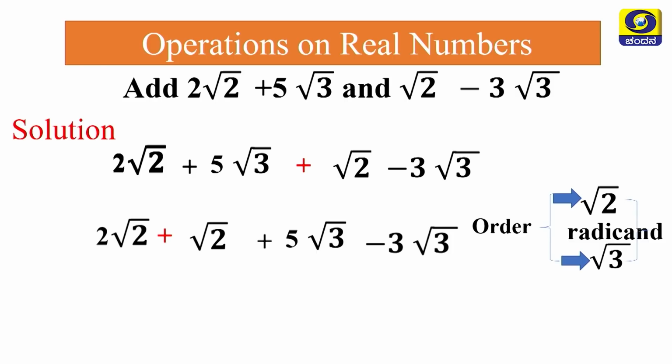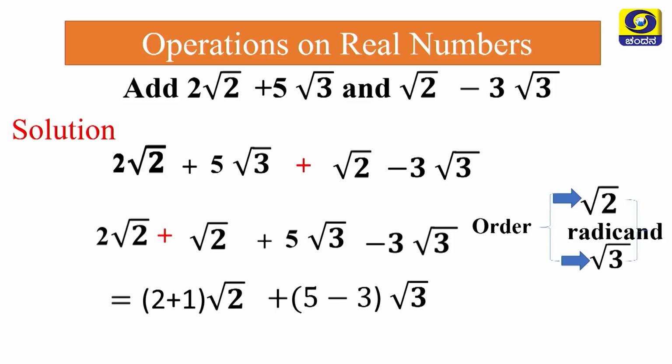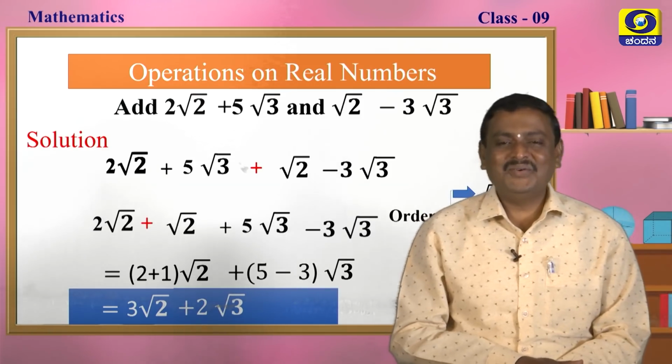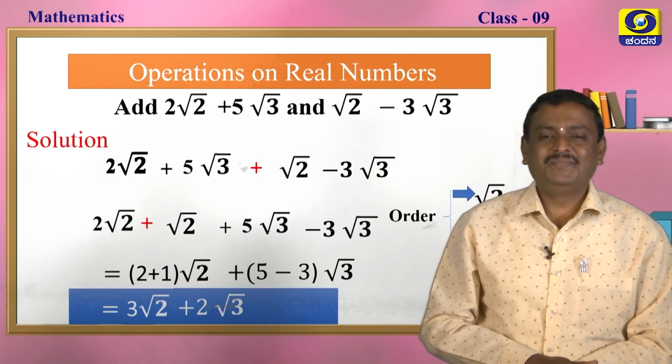Observe here, in the first group root 2 is common, in the second group root 3 is common. So, take root 2 as common in the first one, root 3 as common in the second one, my dear students, and simplify. We will get 2 plus 1 is 3 root 2, plus 5 minus 3 is 2 root 3. This is the answer, my dear students. How is it? Okay, please note down.